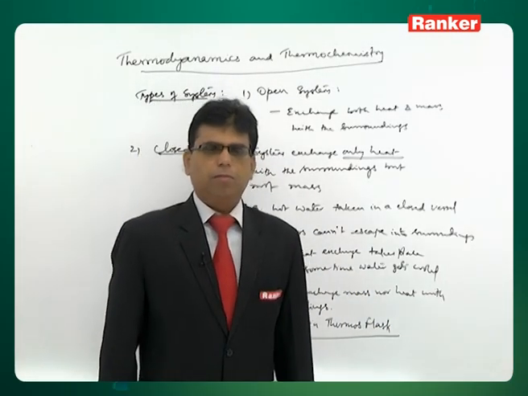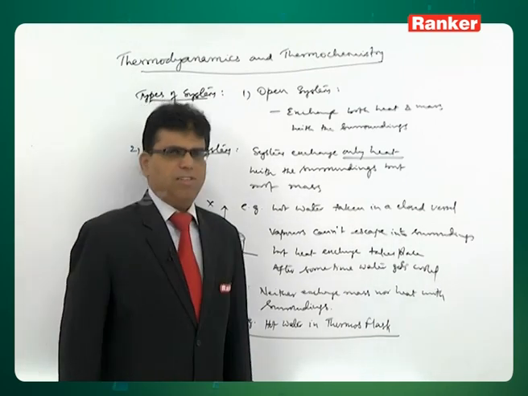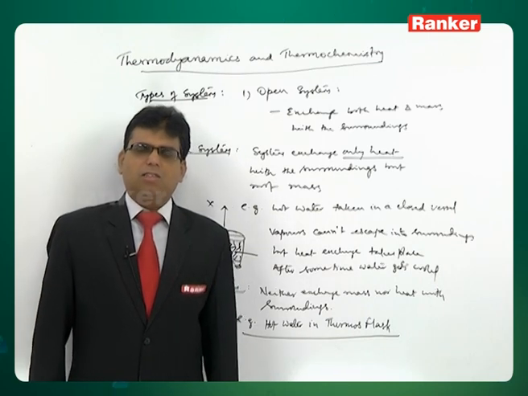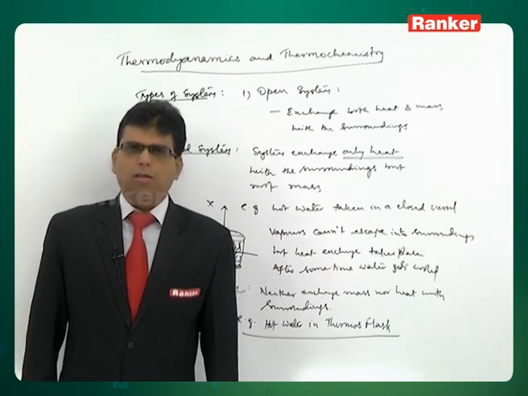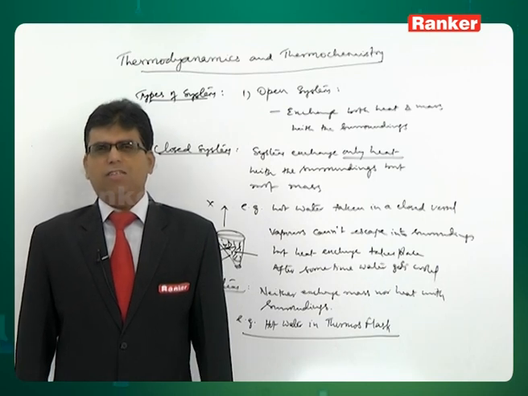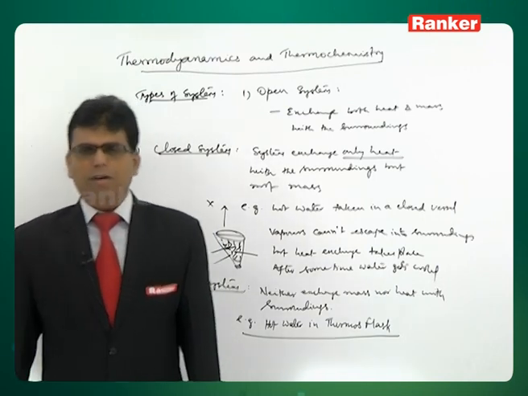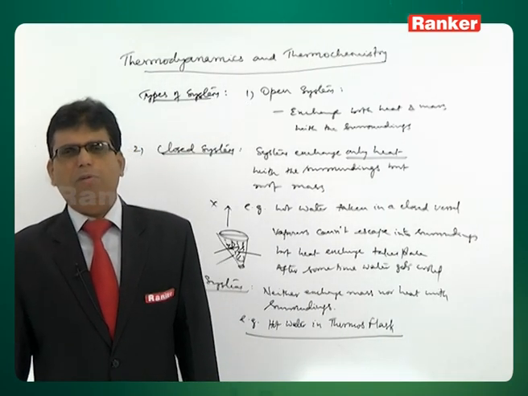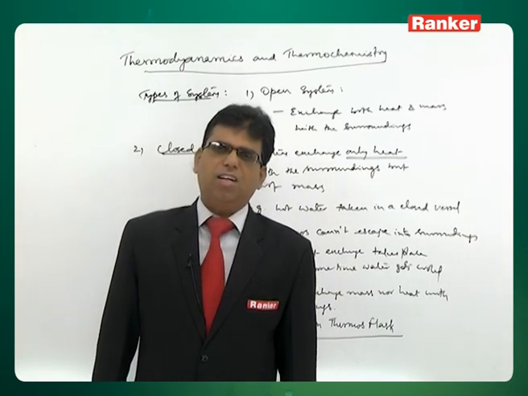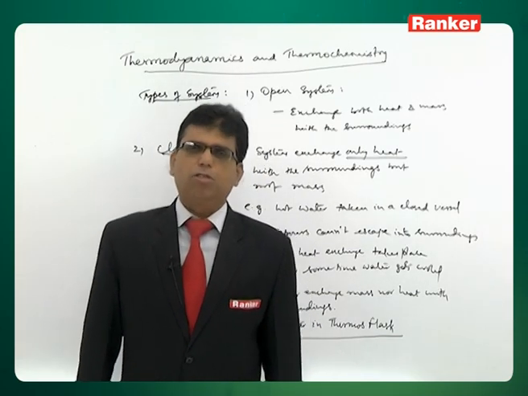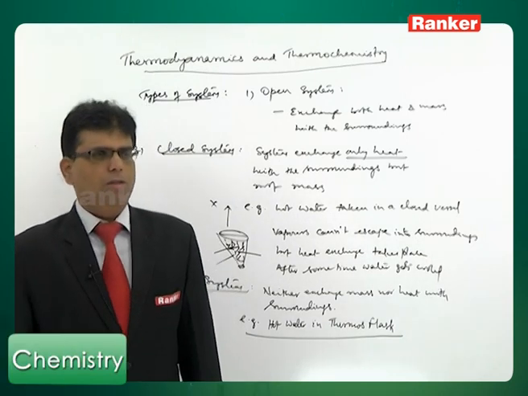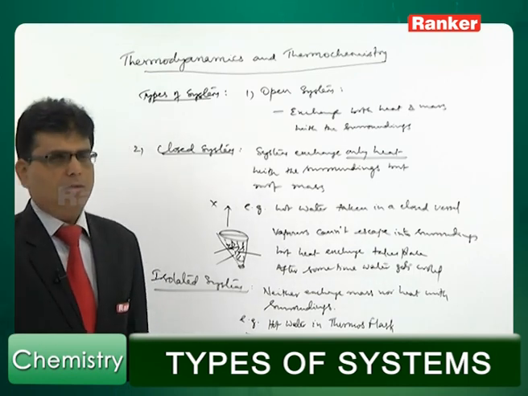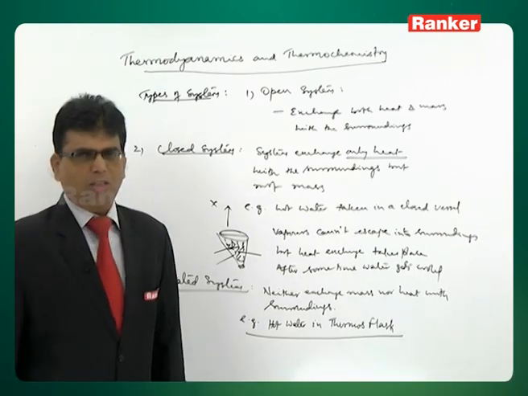a thermos flask. In a thermos flask, as the vessel is thermally insulated, it is covered with insulating substances like wood or any other substance, due to which there will be no transfer of heat, and of course, as it is closed, there is also no exchange of mass. So, finally, an isolated system is the one in which neither heat nor mass gets exchanged with the surroundings.